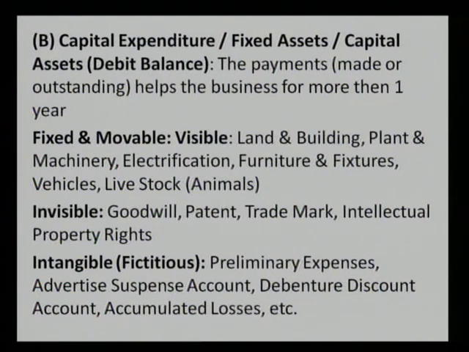Second one, invisible capital assets or the fixed assets that include goodwill, patents, trademark, copyright and intellectual property rights. Next one is the intangible or the fictitious assets that include preliminary expenditure, advertised suspense account, debenture discount account and maybe the accumulated losses. All such assets bears the debit balance.